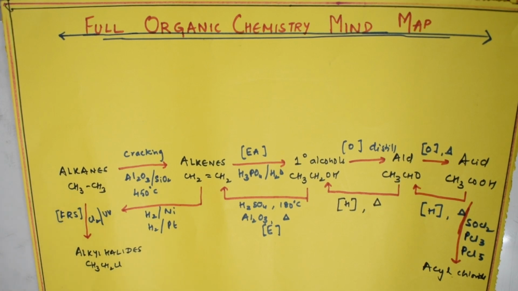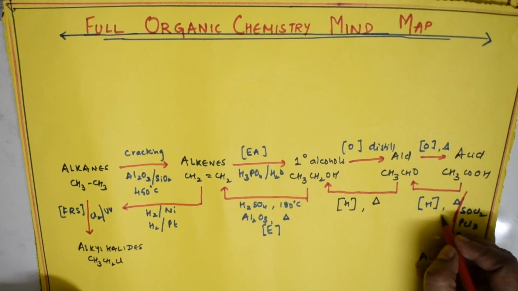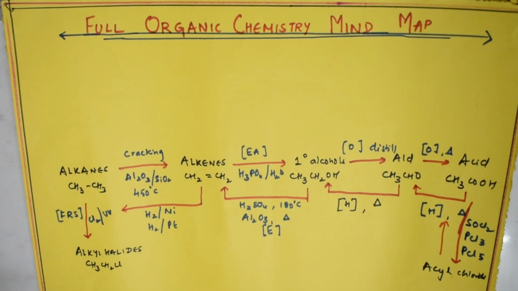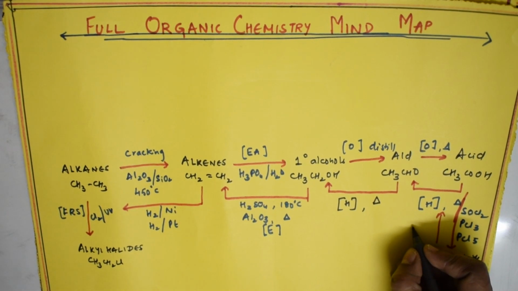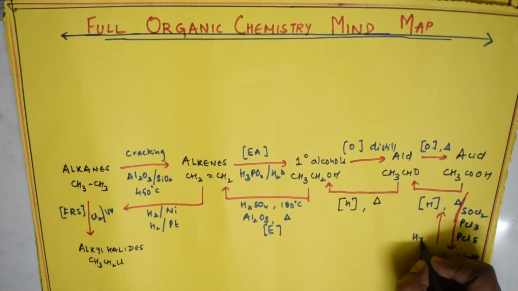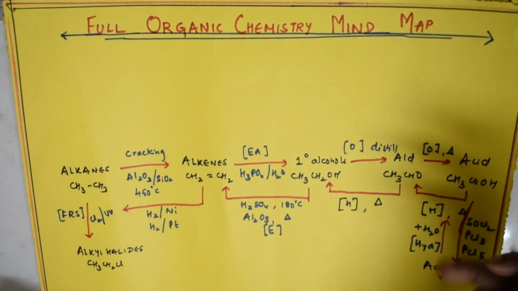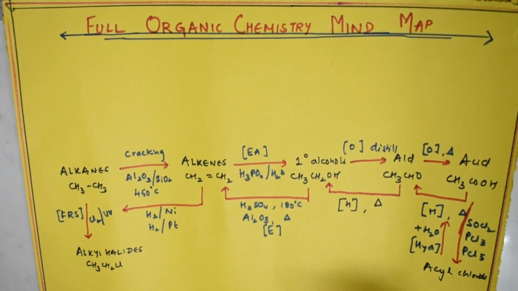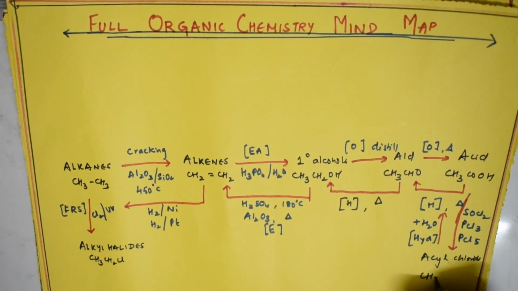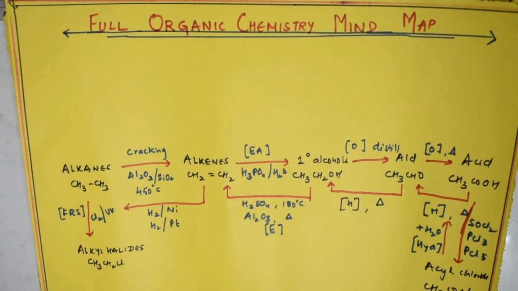Suppose I want to convert acyl chloride back to acid. So what should I do? I will do a process called hydrolysis, which is hydration, nothing but addition of water. When I add water, I can get back the acid. So what is the acyl chloride formula? We have not written it here. That is nothing but CH3COCl. Till now this is clear, students.